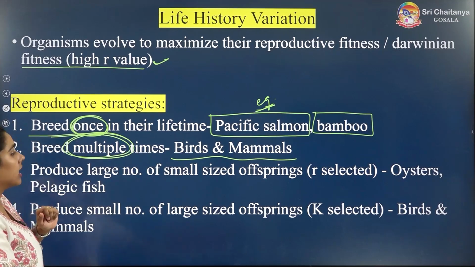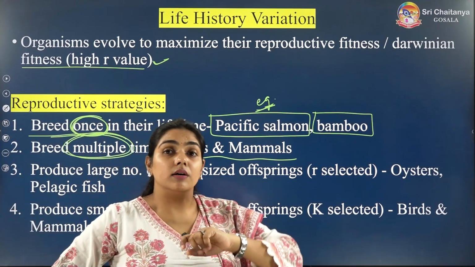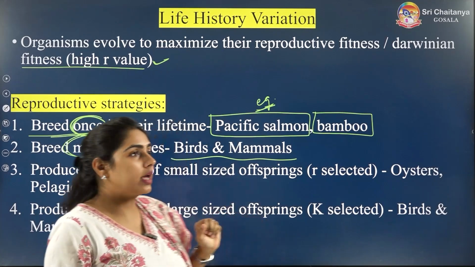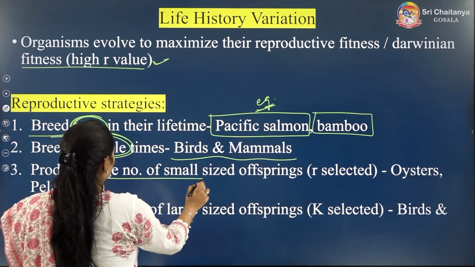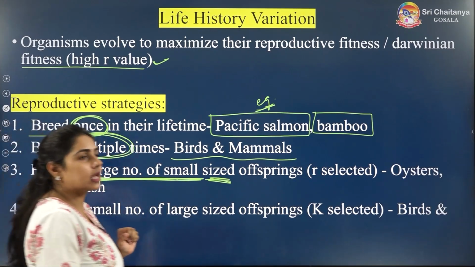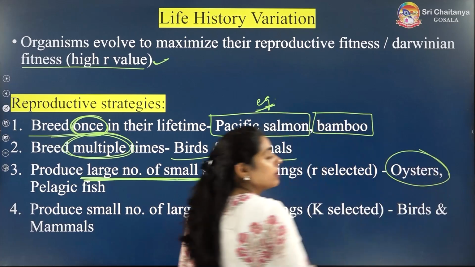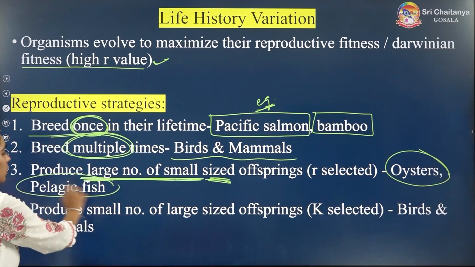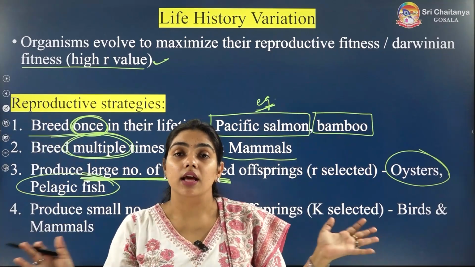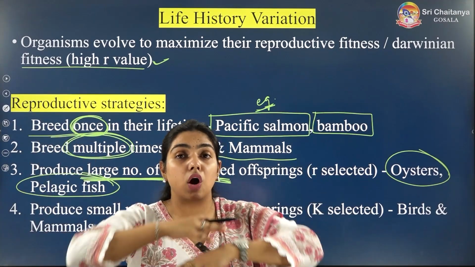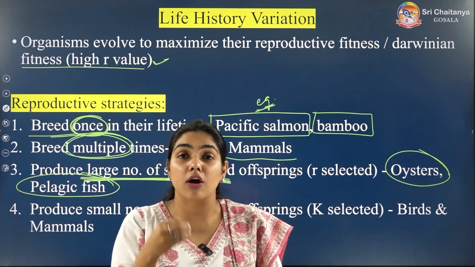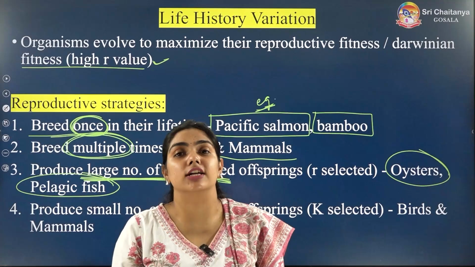Another strategy is that some organisms produce a large number of small-sized offspring. For example, oysters and pelagic fishes reproduce and produce a very large number of offspring, but all those offspring are very small. Since their offspring are very small, they are produced in large number.